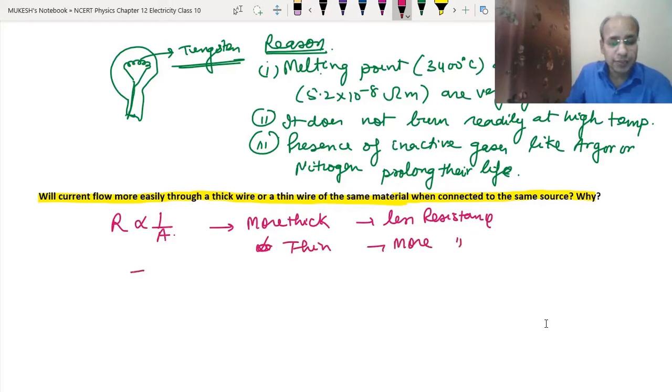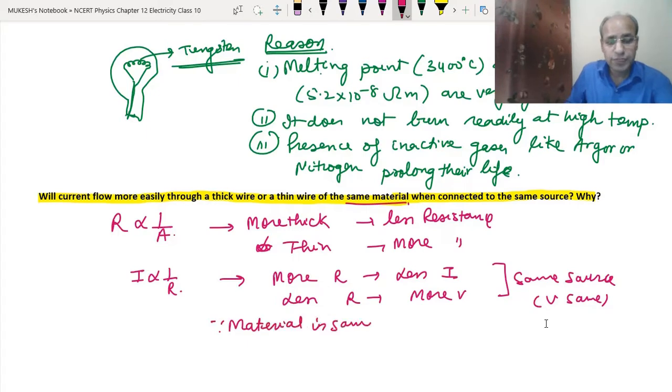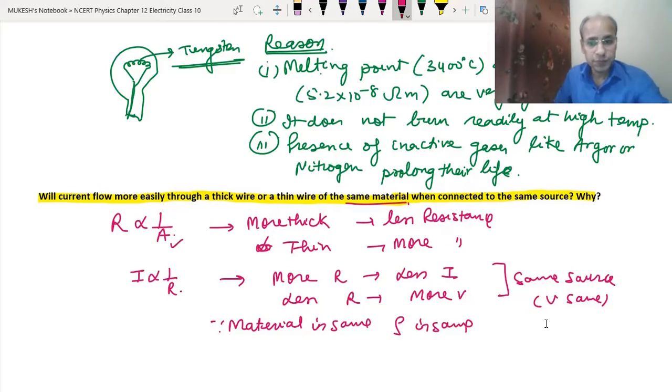We also know that current is inversely proportional to resistance. So more resistance means less current, and less resistance means more current, provided the same source, meaning the same V. Since the material is the same, the resistivity is the same, so only the area or length will affect.